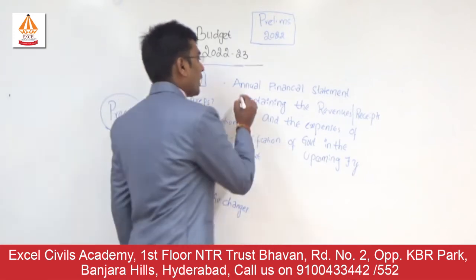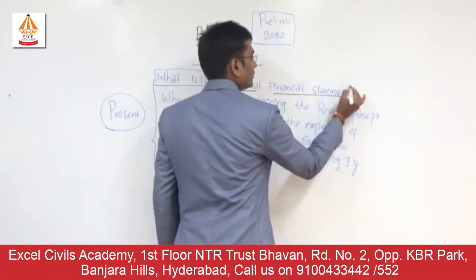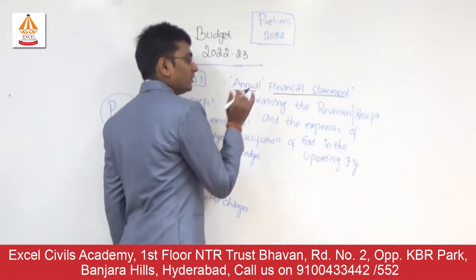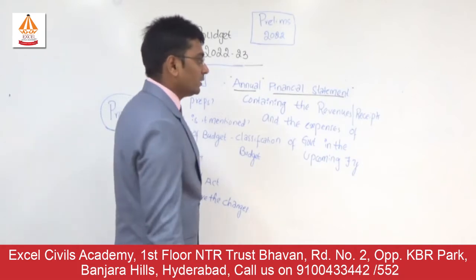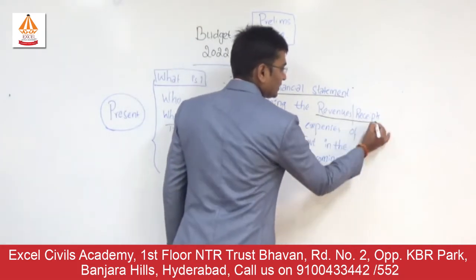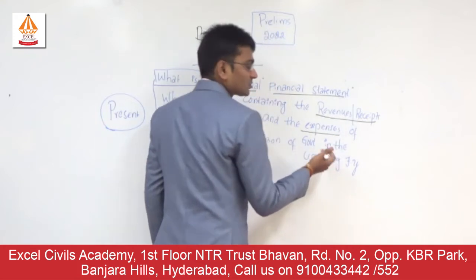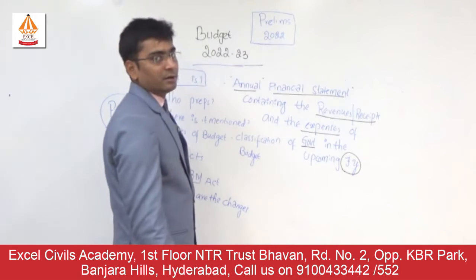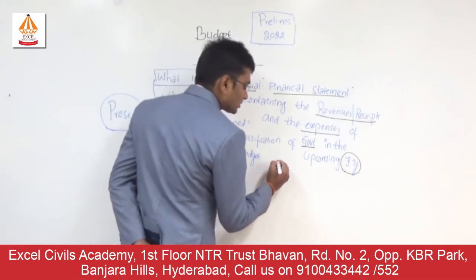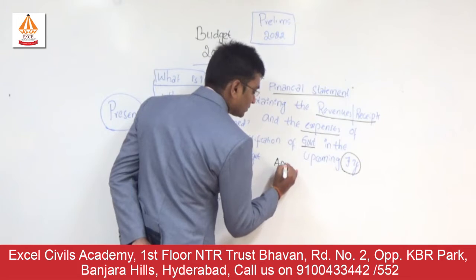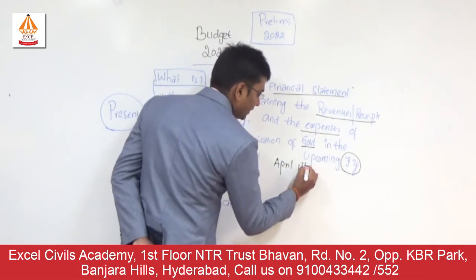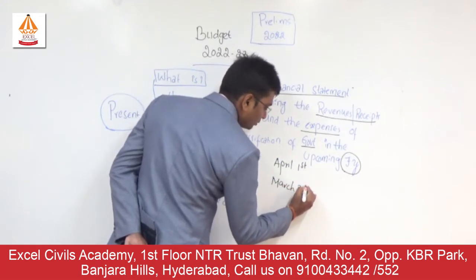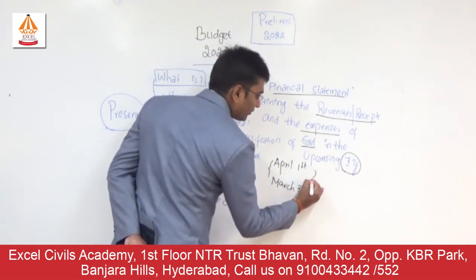So this is an annual financial statement. Very important, annual financial statement. It is released annually for every year. Now what does it contain? It contains both things. It contains the receipts as well as the expenses of Government of India in the upcoming financial year. So what is a financial year? Financial year is the year which starts at April 1st and ends at March 31st. This is the period of a financial year.